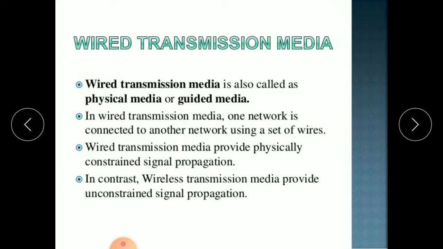We are connected using a set of cables or wires, so it is a physically constrained signal. Wireless transmission media, if you are connected without wires, provides unconstrained signal propagation.